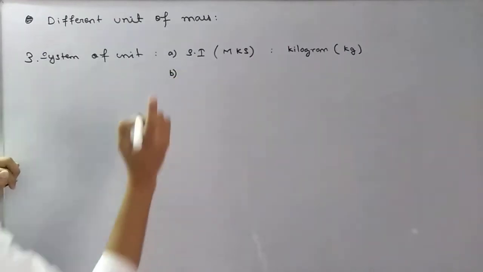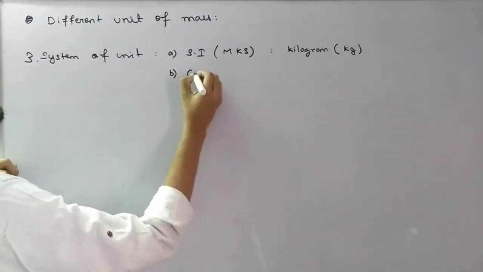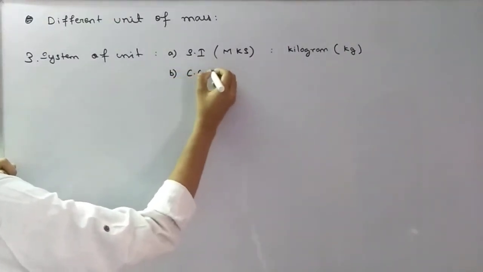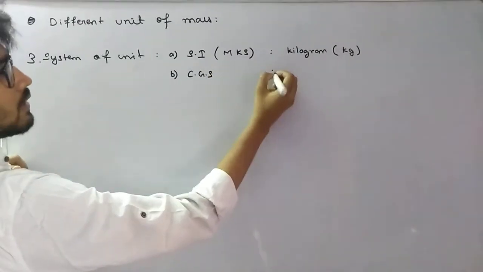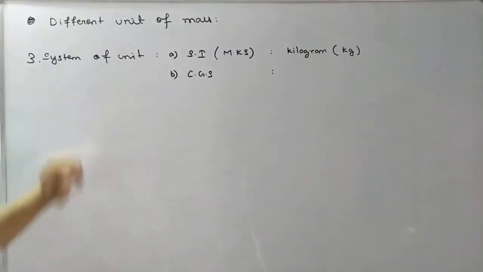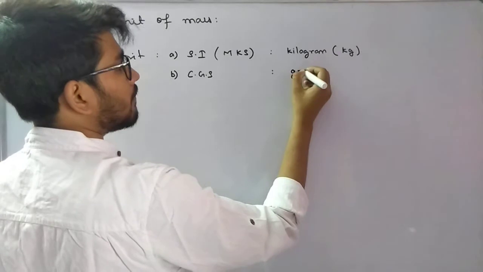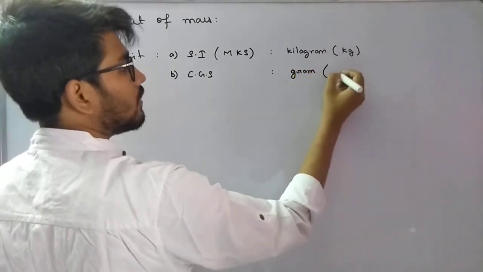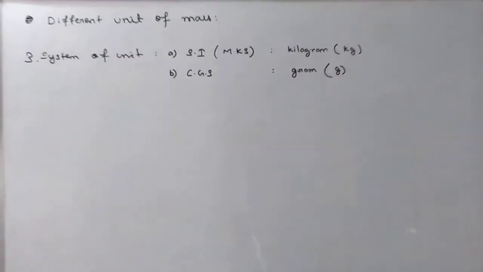Number 2, in the CGS system, mass is measured in terms of gram, abbreviated by small g.